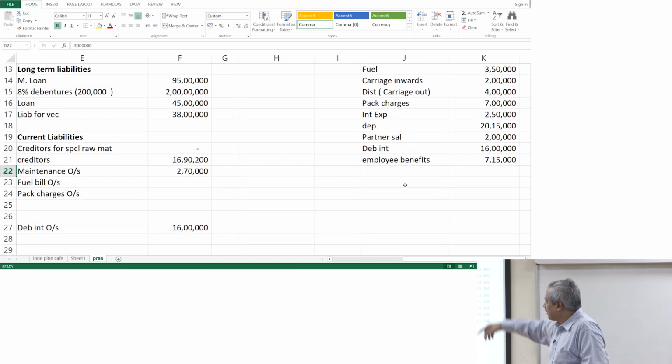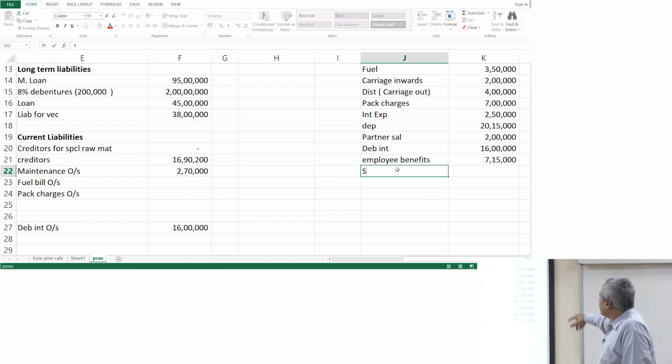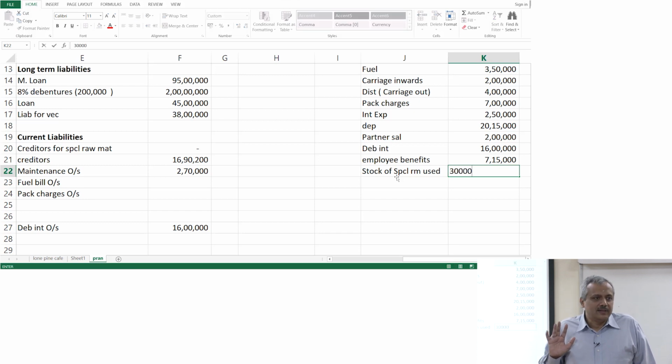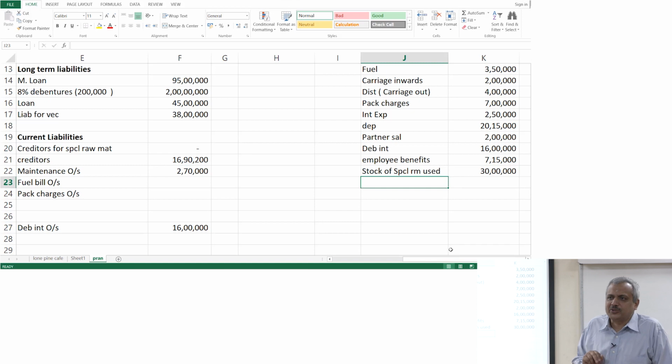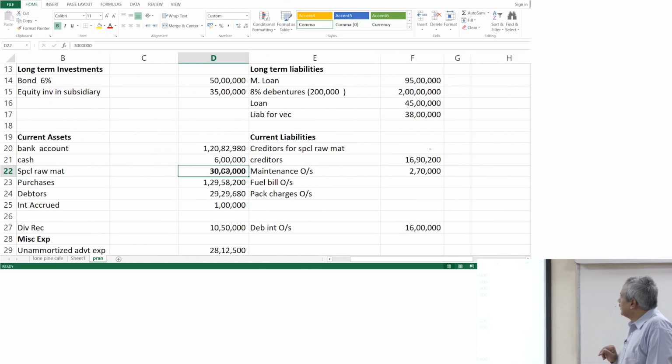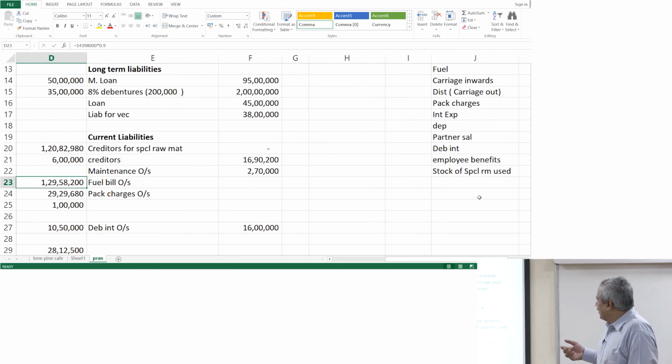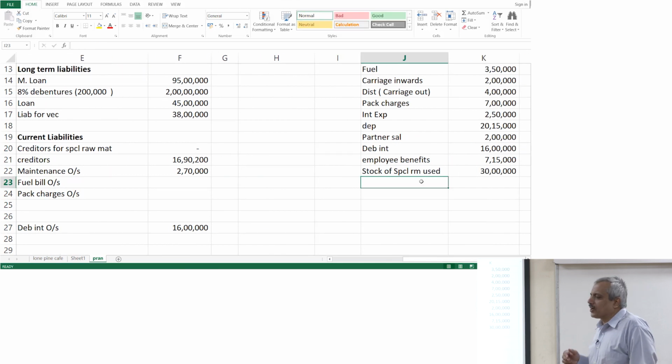So normally in this particular case, what happens? Go up, stock of material utilized. Special raw material used 300,000, because it says special raw material has been completely utilized. Now the stock of the regular raw material, what is utilized? Original value minus whatever is remaining. What is remaining is only 25 lakhs. So the original value minus what is remaining is what you need to enter here.